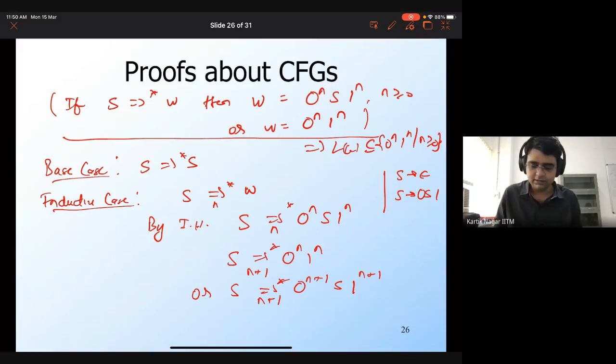That if you can derive the string w from the start symbol S, then w must be of the form 0^n 1^n. Okay, so any questions regarding this proof?